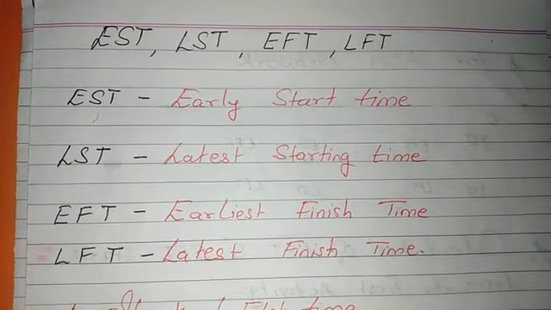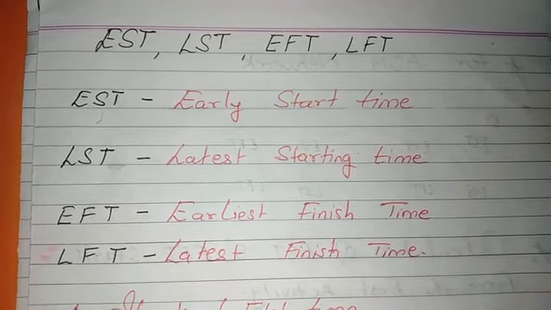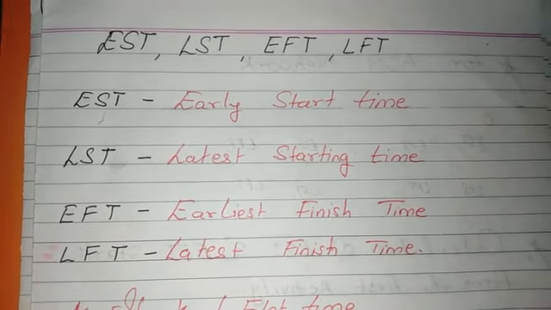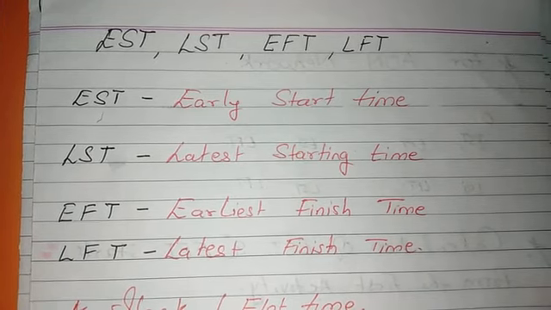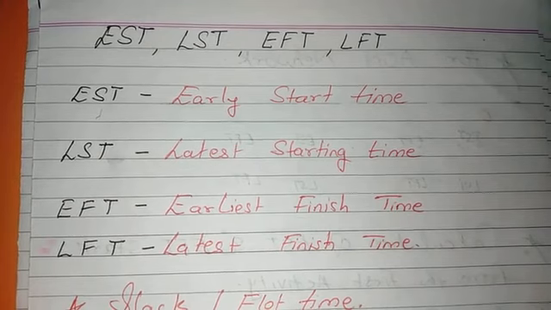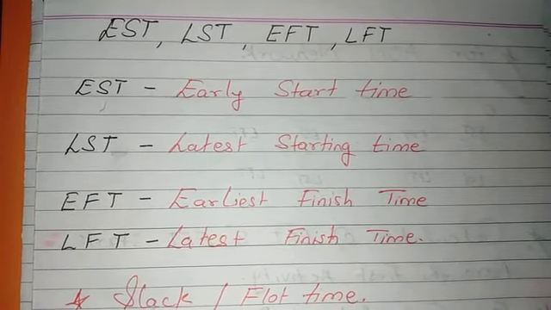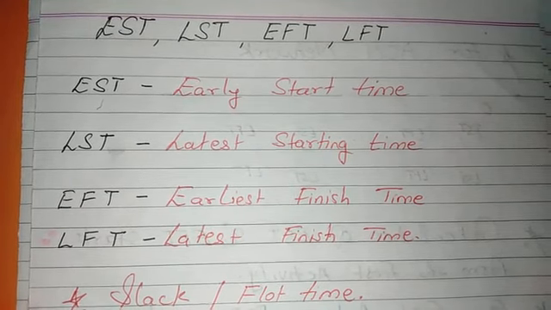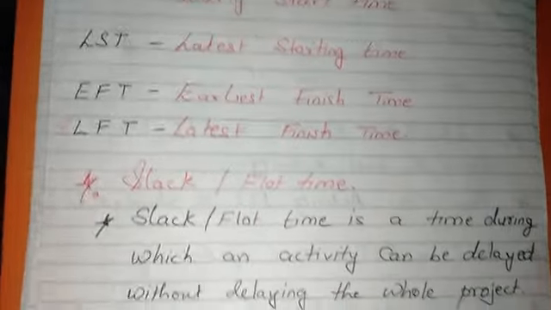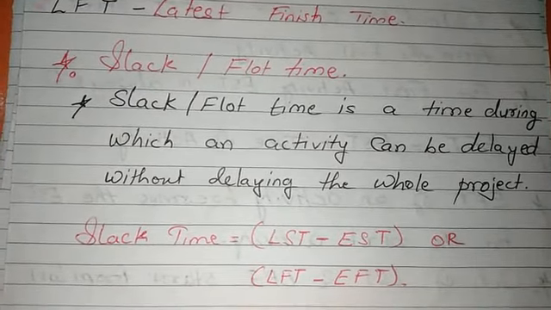Now we will add something to it: time. We will find four different times: EST, LST, EFT and LFT. EST means earliest start time, LST means latest starting time, EFT means earliest finishing time and LFT means latest finishing time. After that we will look at another time, that is slack time.